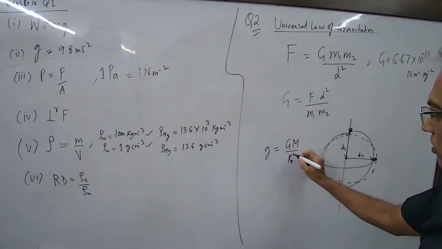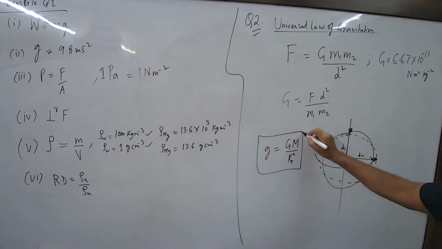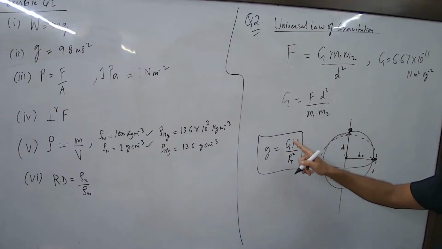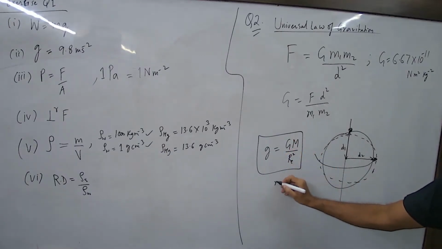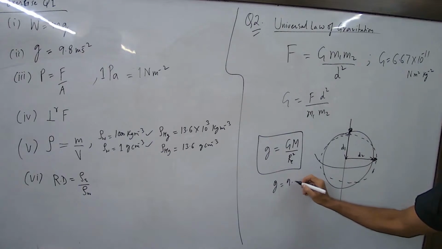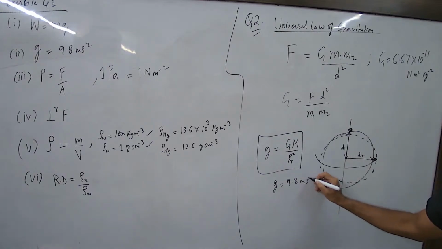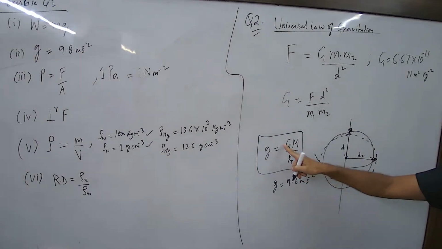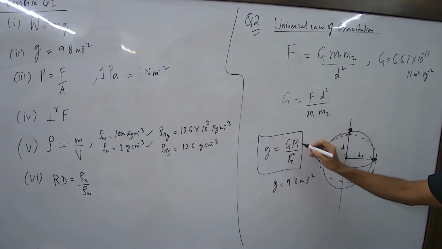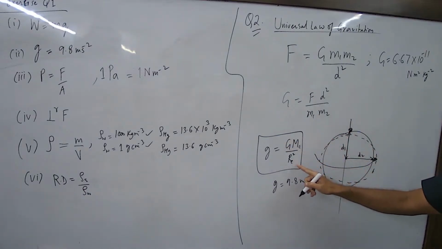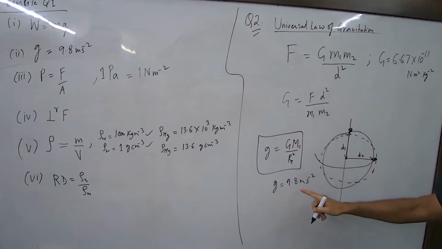This is the relation, no? What is the expression for g, acceleration due to gravity? And when you solve the RHS, that's what gives you 9.8, isn't it? When you substitute G, the mass of Earth and the radius of Earth, which are known to you, and solve, you get g equal to 9.8.